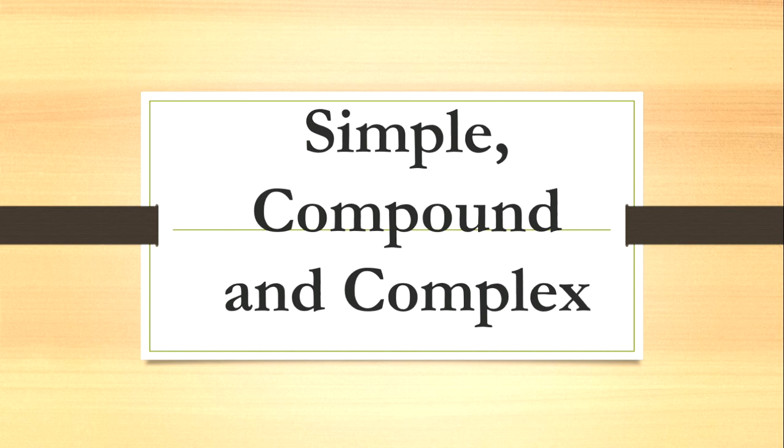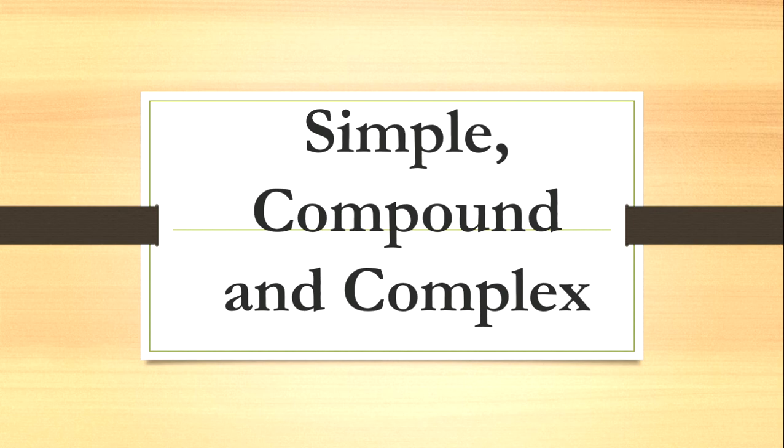If a particular part of a sentence can work without depending on other part, that will be considered as a main clause. And if a part of a sentence depends on the other part of the sentence to give complete meaning, then it will be called a subordinate clause. The part which depends on the other part to complete its meaning will be called a subordinate clause.